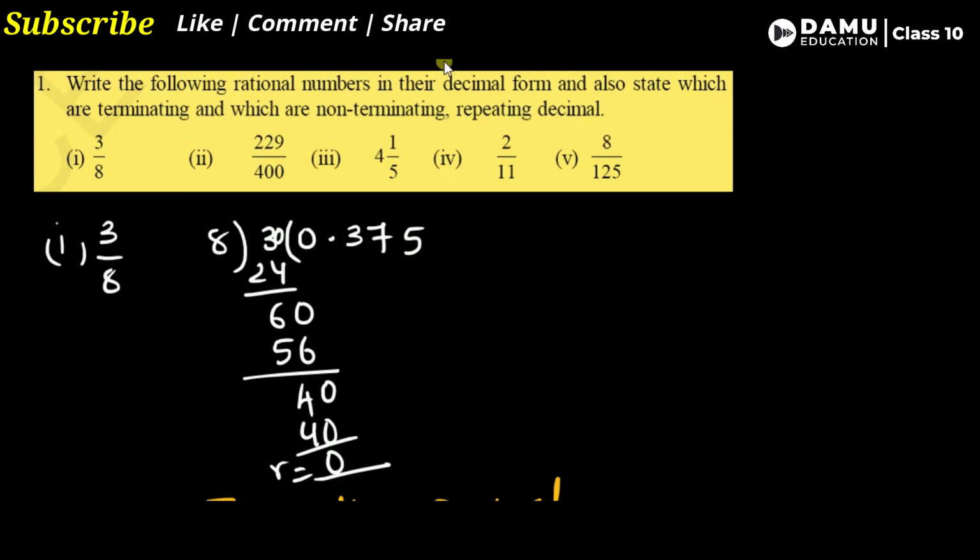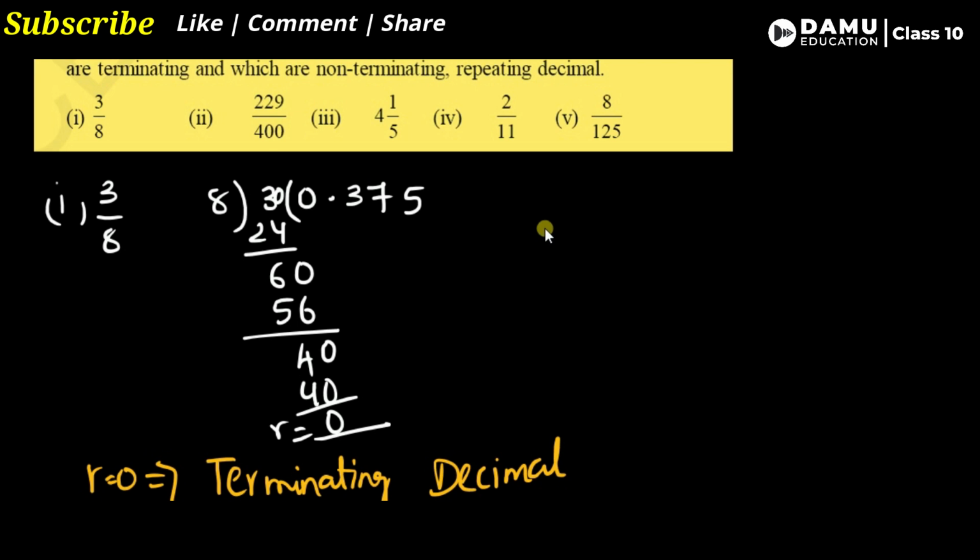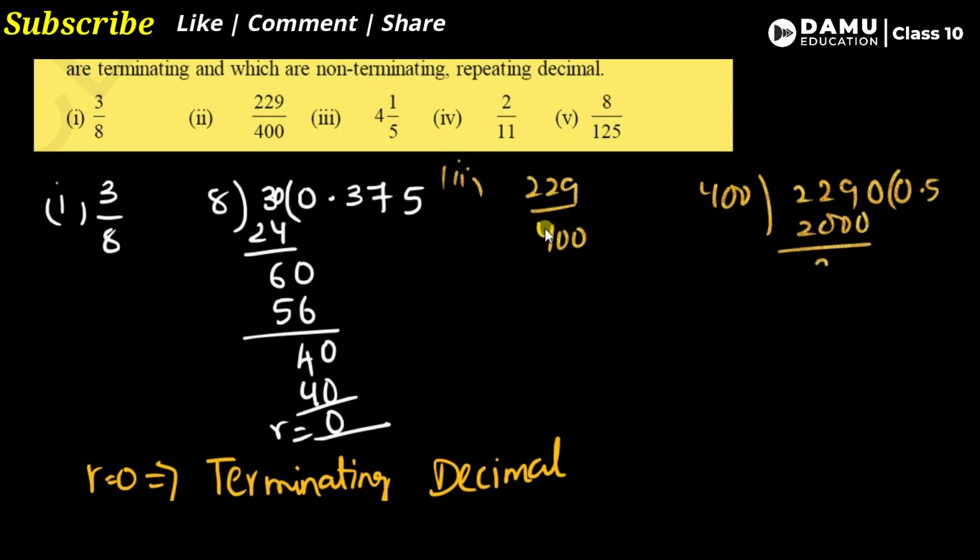Next one, the second one, is 229 by 400. So we divide 229 by 400. Is that possible? No, so we need to keep 0 point here. Then how many times will it go? We have 2290, so we need to take 5 times, that is 400 into 5, which is 2000. Then we get 290, then 2900. Then how many times? 7s are.